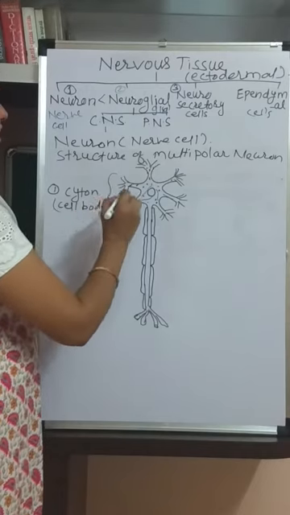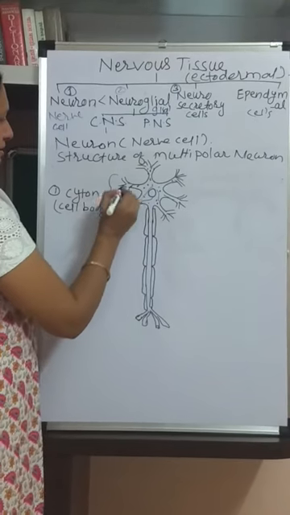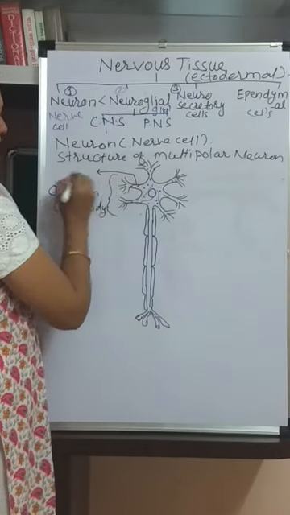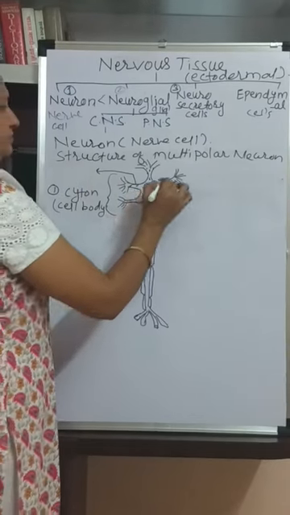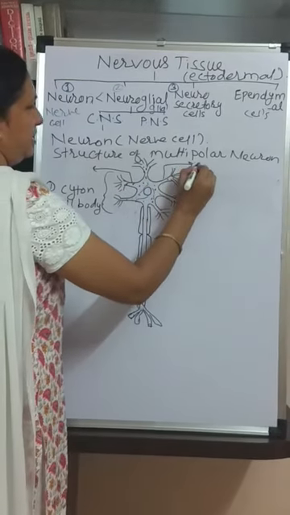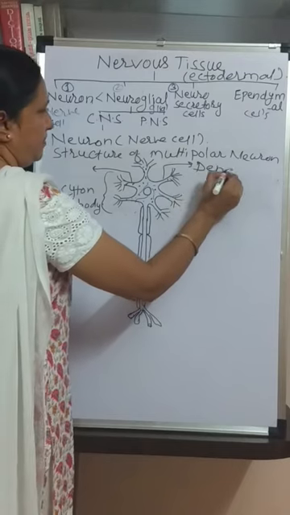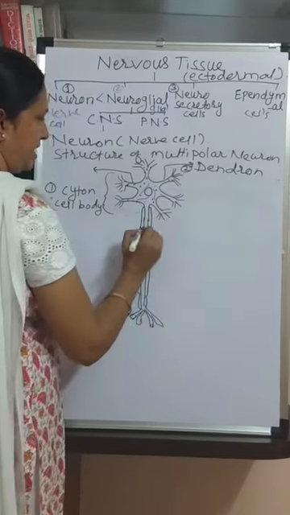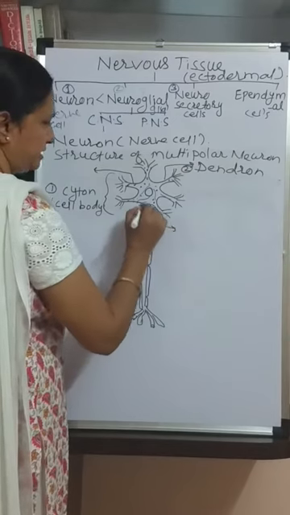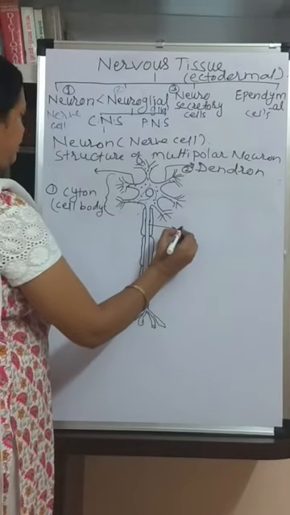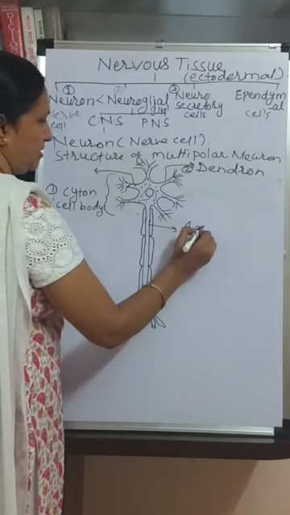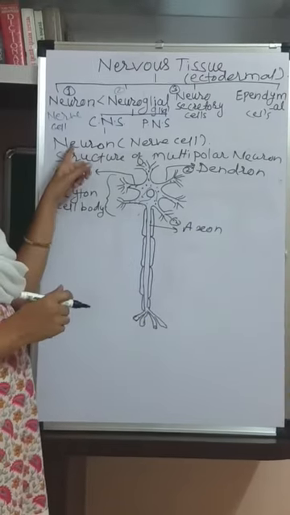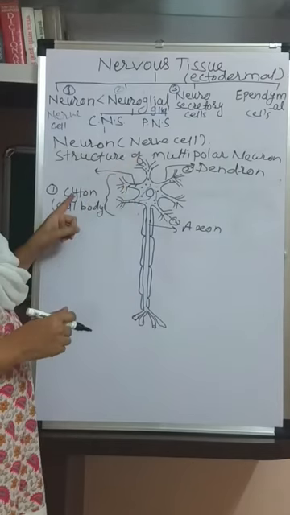Then this process is called the dendron. Dendron is the second part, and the third part, this single long filament, is called the axon. So a neuron has three main parts.